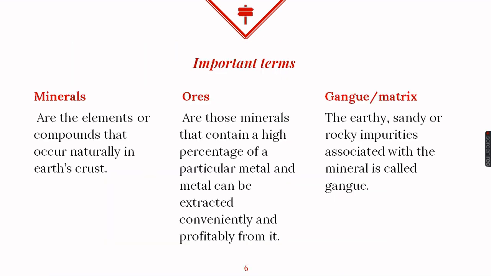But till now we have used three terms, so let's revise those. Minerals are the elements or compounds that occur naturally in the earth's crust, and ores are those minerals which contain a higher percentage of a particular metal, and the metal can be extracted conveniently and profitably from it. And gangue, which is also called matrix, is the earthy, sandy and rocky impurity which is associated with the mineral.